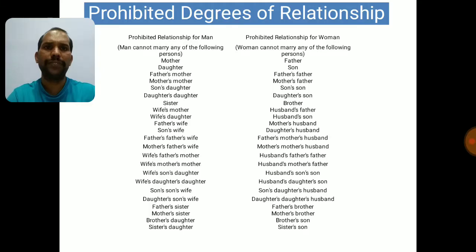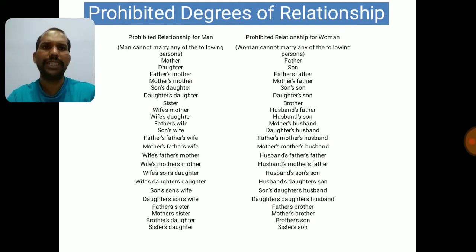Like father's wife. Again, when I am saying there is already mother, you must be thinking who is this father's wife again. So if his mother is dead, and his father, dead or alive or divorced for anything, is married again, that lady becomes stepmother, but the son cannot marry her, that is father's wife.